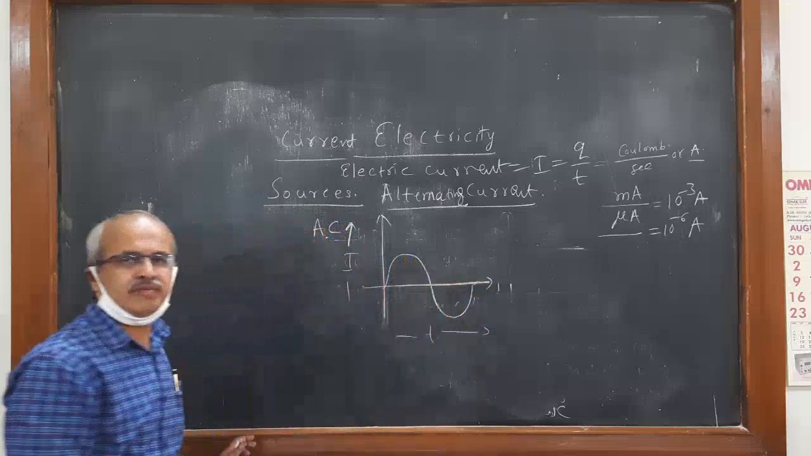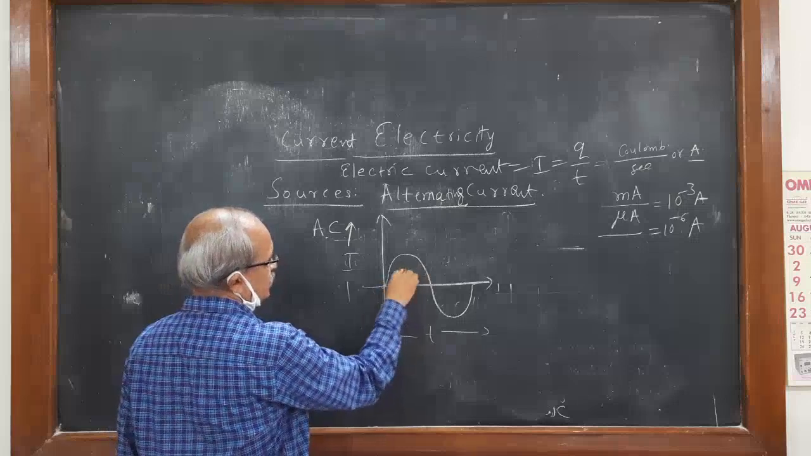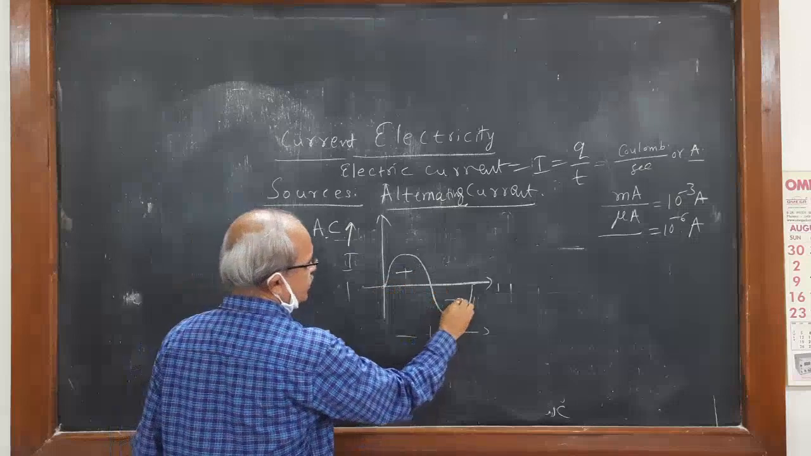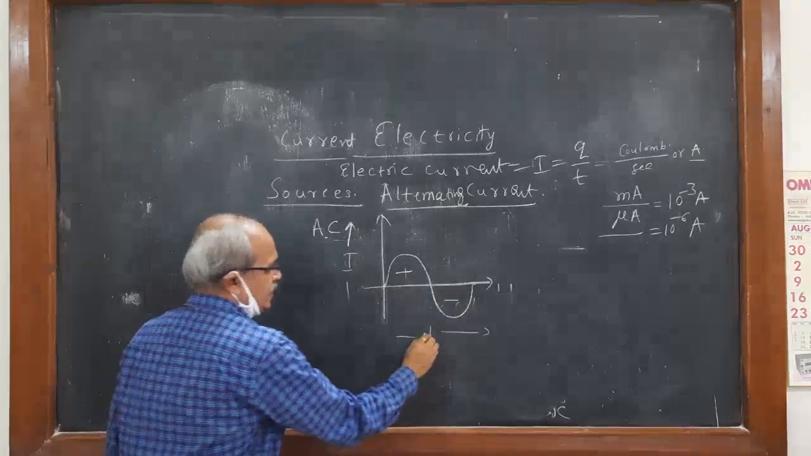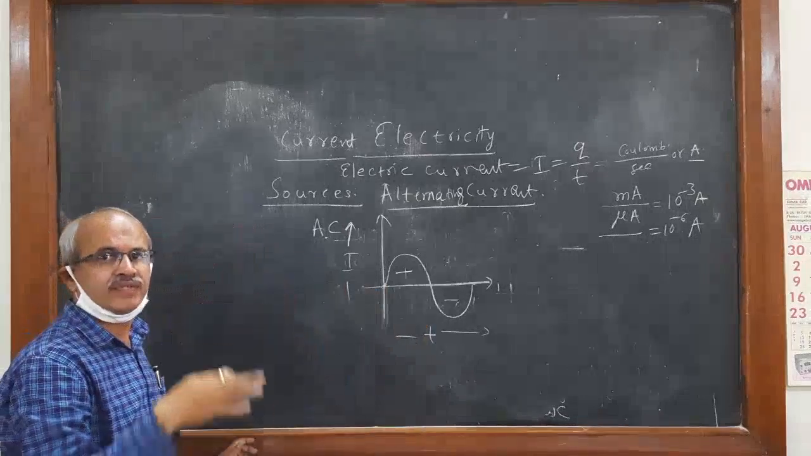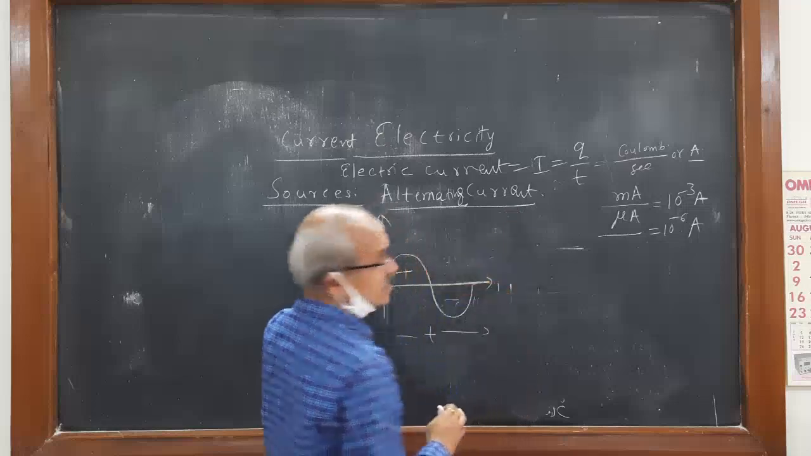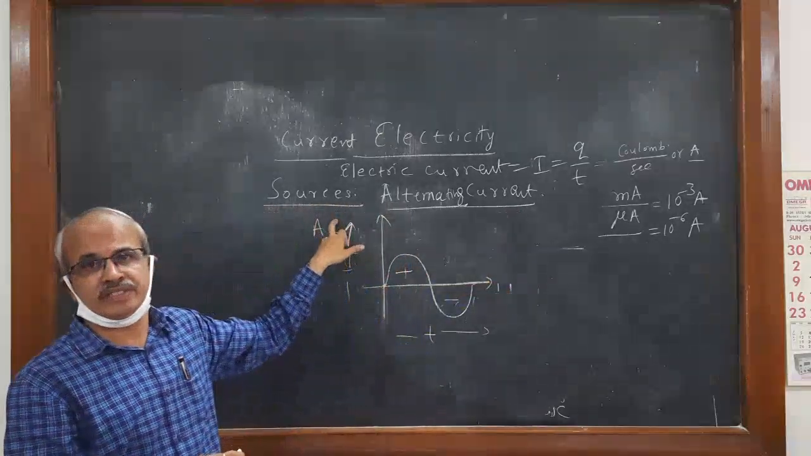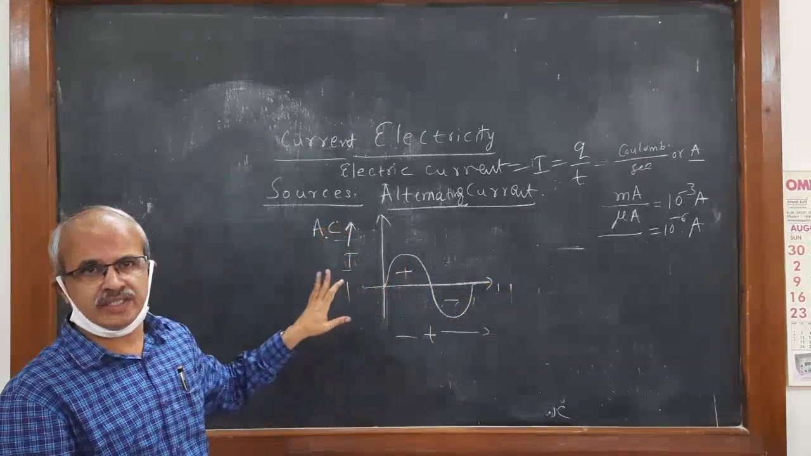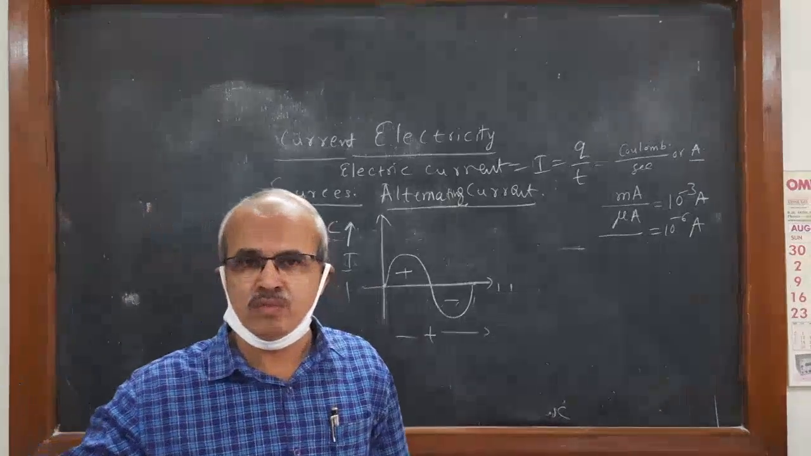Current varies with time here. In one half cycle it is positive, and in the next half it is the negative half cycle. So the current varies with time in alternating current. First of all, I will put the source, because we are discussing sources of current. So alternating current is what we obtain from the board.